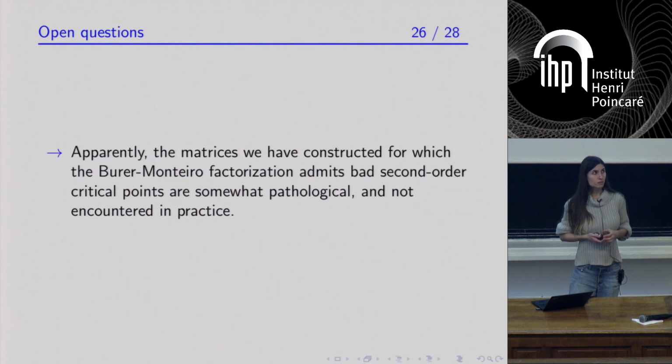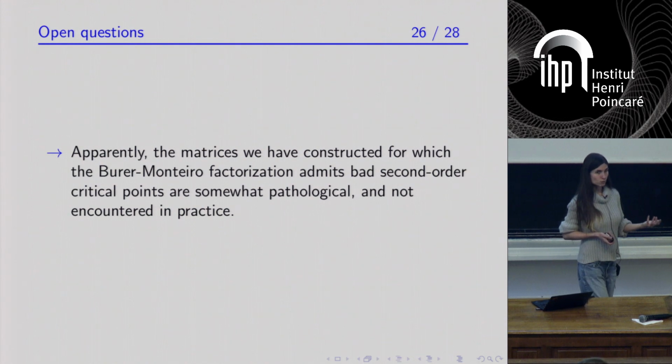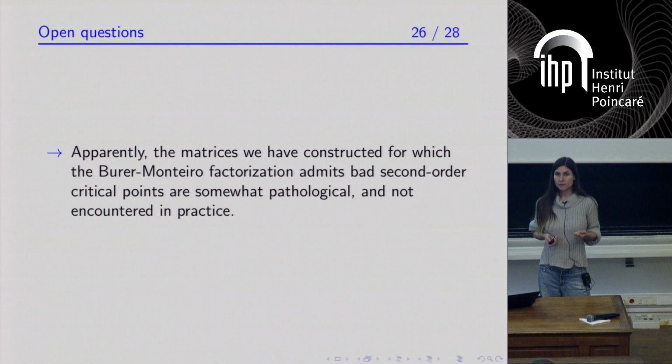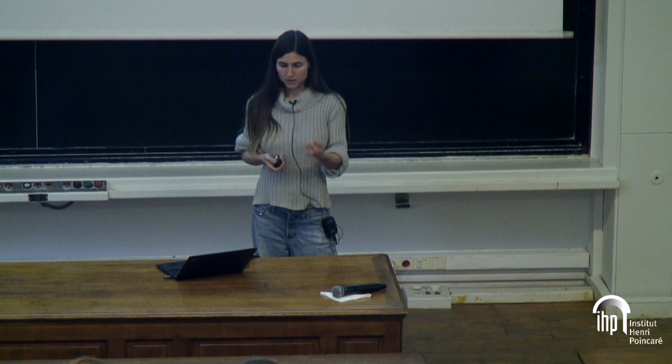So this suggests, of course, that the matrices C that we've constructed, for which bad second-order critical points exist when the factorization rank is of the order of square root of 2m but the optimal solution has a very small rank, are somewhat pathological. They exist. So if you want to have certified algorithms, they are an obstacle, but in practice, you don't encounter them.